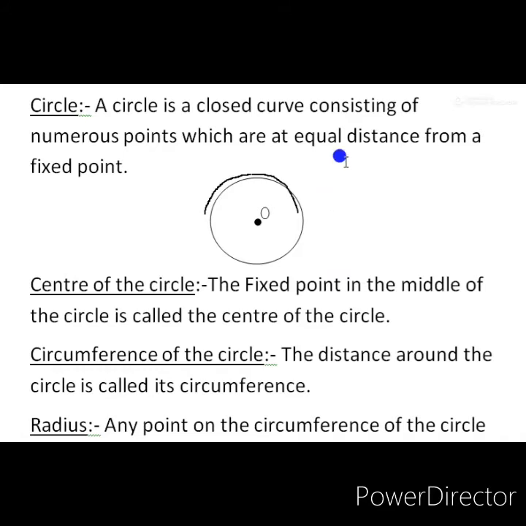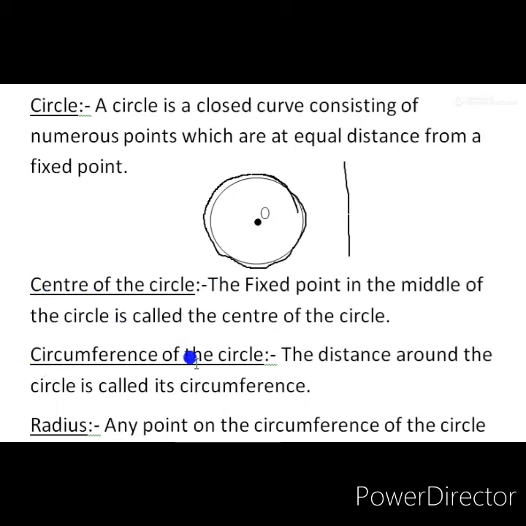After making it into a strip or a wire, a lengthy one, the length which we get from that wire, from which you could make a bangle, will be the circumference of this circle. Otherwise, we can say the whole distance of this circle, the total length of the circle, is called the circumference of the circle. The distance around the circle is called its circumference. So we learned three points: what is a circle, what is the center of a circle, and the circumference of the circle.